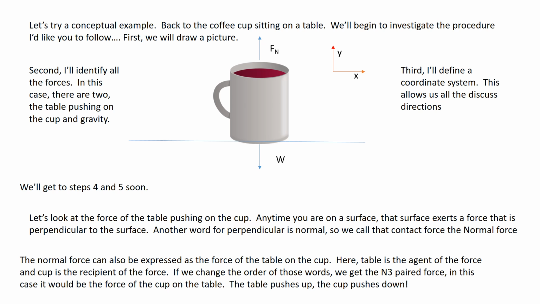The normal force can also be expressed as the force of the cup on the table. Here the table is the agent of the force and the cup is the recipient of the force. If I change the order of the words, I get the Newton's third law paired force. In this case, it would be the force that the cup exerts on the table. The table pushes the cup up, the cup pushes the table down.